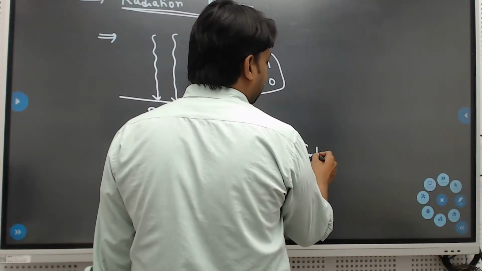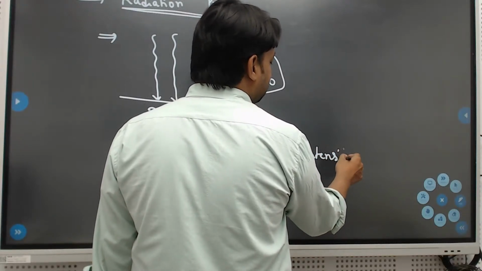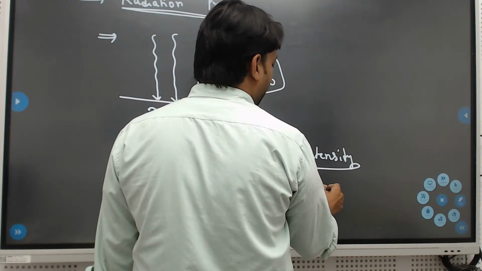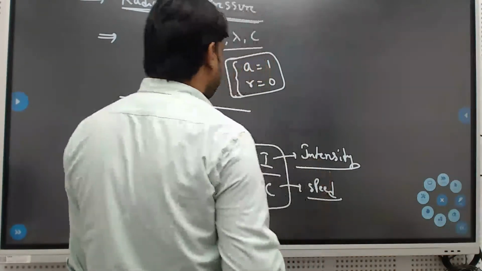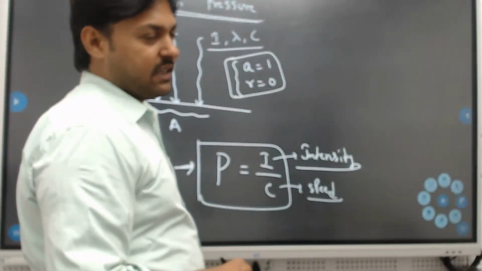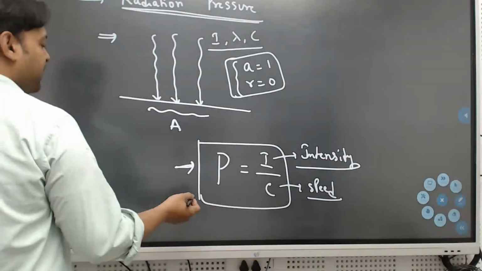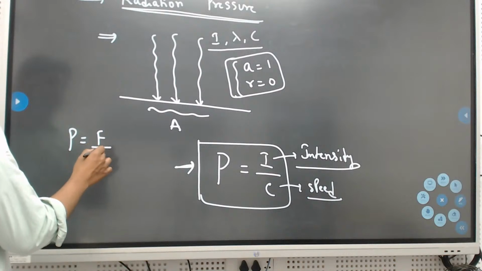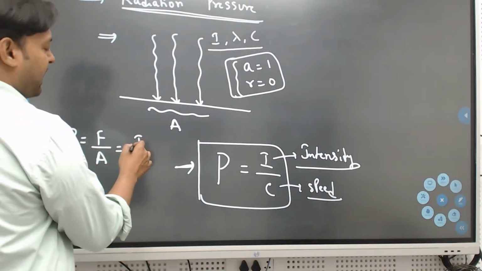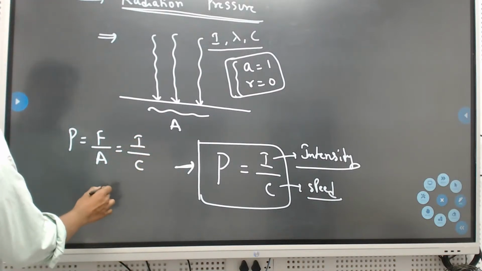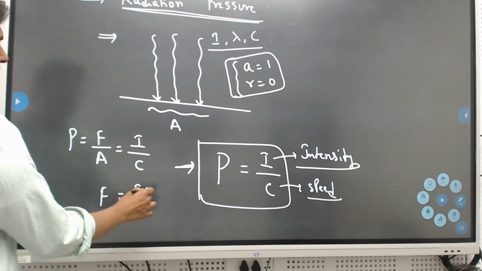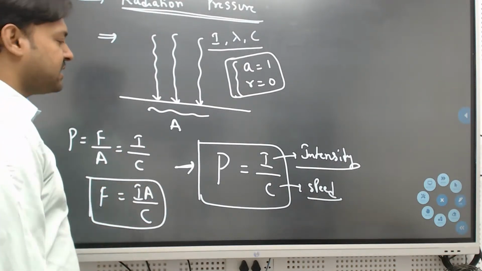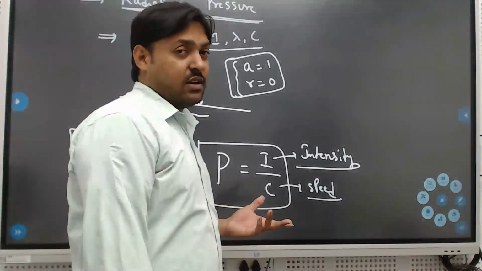Intensity of the light and the speed of the light: P equals I by C. If they ask for force, you can calculate pressure, which is equal to force per unit area, which is I by C, where force is nothing but I A by C. So this will be the force and this will be the pressure, not momentum.